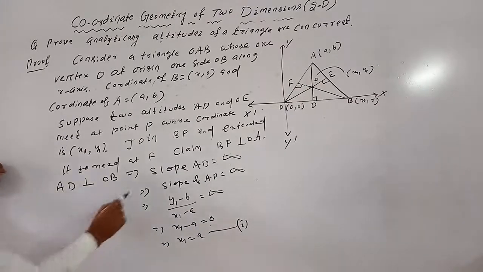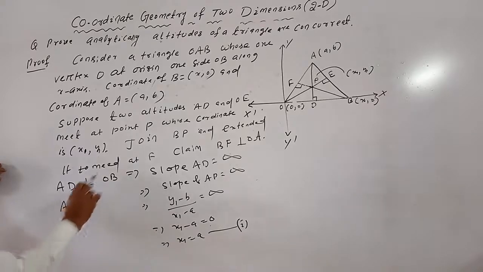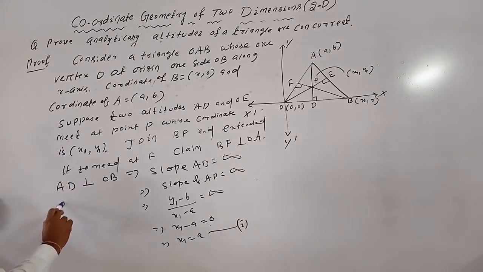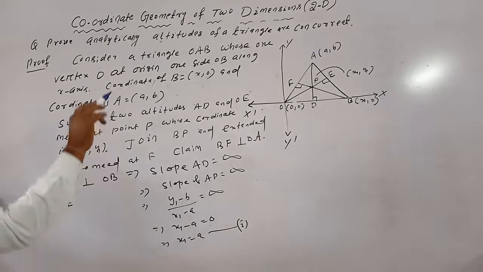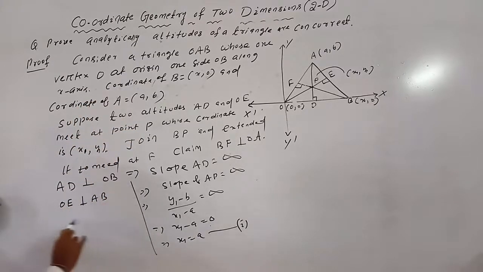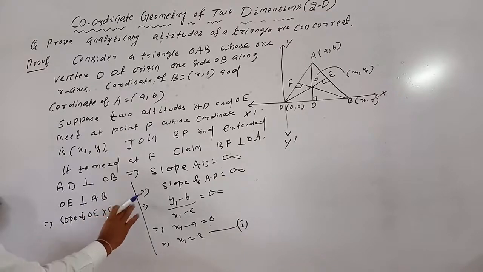Next, again, OE perpendicular to AB. That implies slope of OE into slope of AB equals -1.